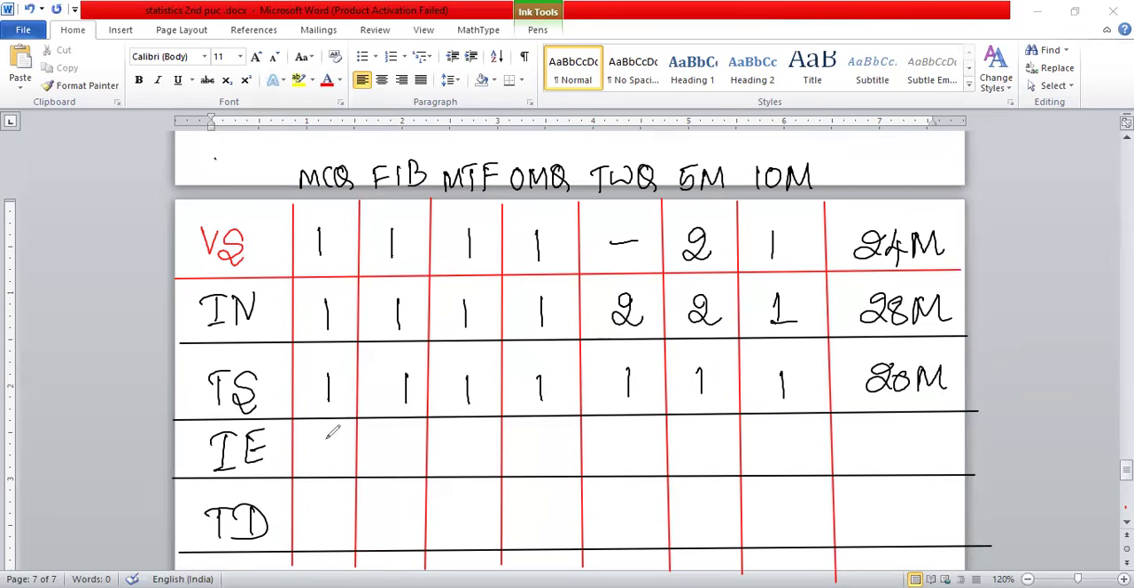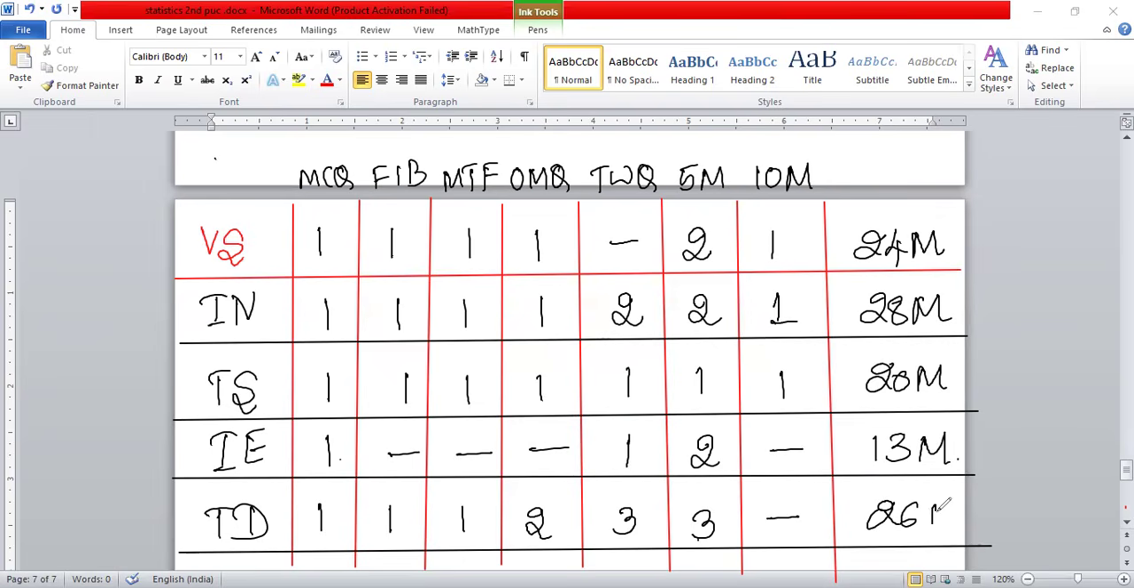Similarly, interpolation and extrapolation: MCQ 1 question, no fill in the blank, no match the following, no 1 mark, 2 mark 1 question, 5 mark 2 questions, no 10 mark. So it is around 12 to 13 marks. Here for theoretical distribution there is MCQ, fill in the blank, match the following, 1 mark 2 questions, 2 mark 3 questions, 5 mark 3 questions, there is no 10 mark. So it is around 15 to 26 marks.